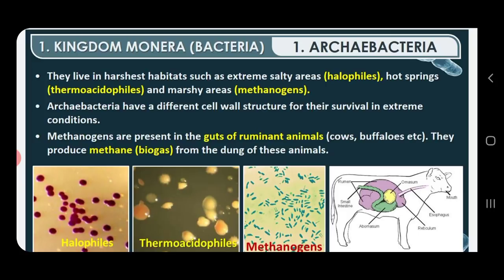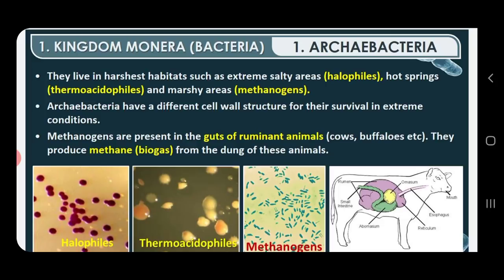And these methanogens are responsible for the production of methane, that is biogas or gobar gas.